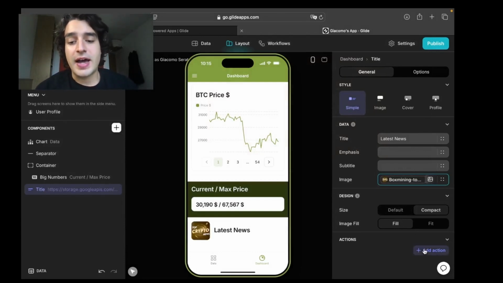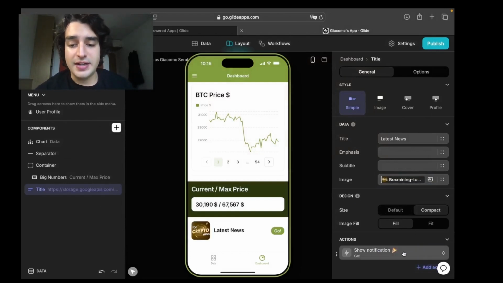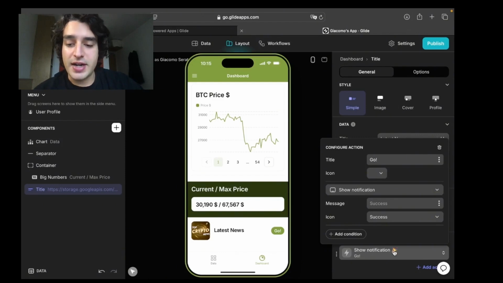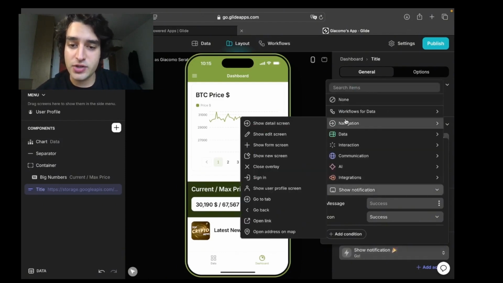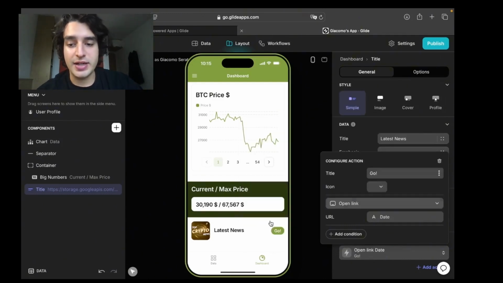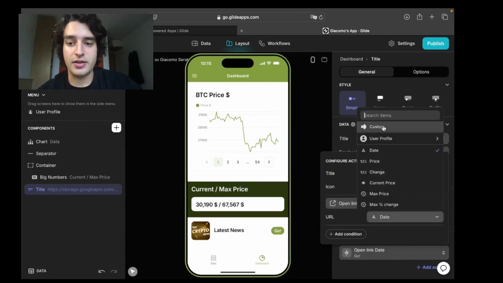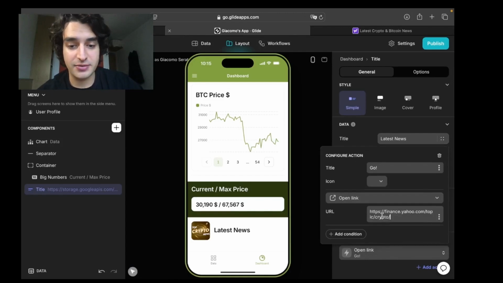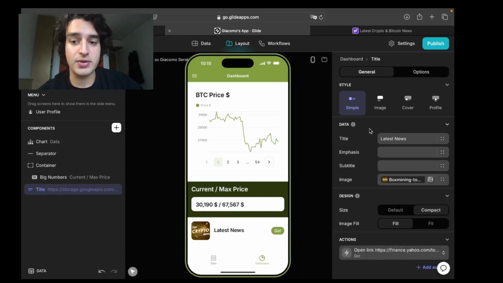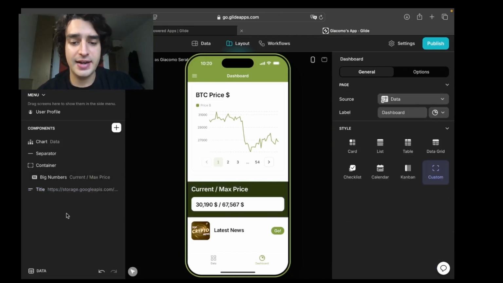Then you will add an action for the link. You can see you will create a default one. You will just go on the show notifications, on the navigations, and then open link. Once you go on open link, you click it and go to URL and select the custom version of the URL. You are just gonna click and copy paste there your favorite website for the information on the news, and as you can see, a go button has just appeared. We're just gonna try that later.